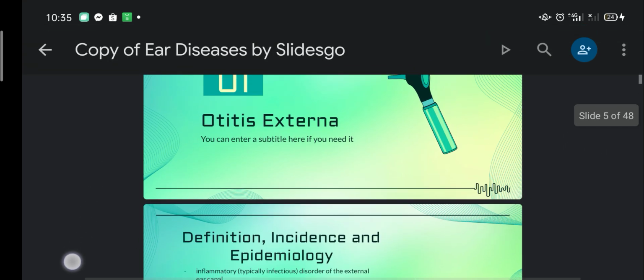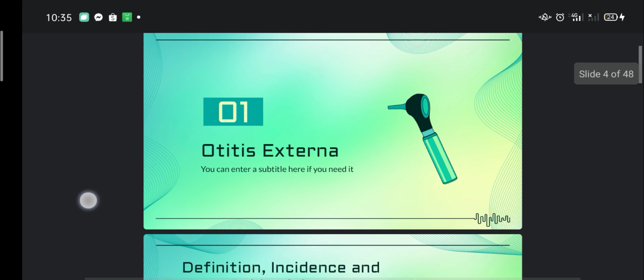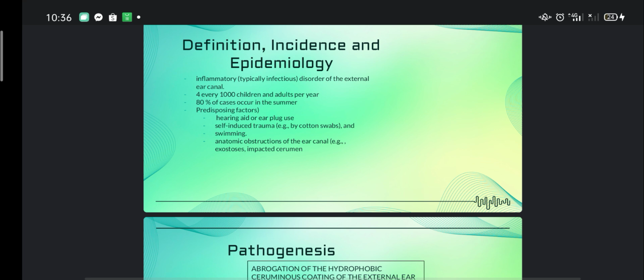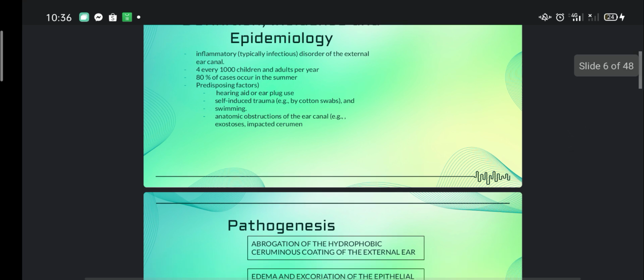So for the first part, we will be talking about otitis externa. It is inflammatory in nature, typically infectious, a disorder of the external ear canal. For every 1,000 children and adults per year, 80% of cases occur in the summer, and there are predisposing factors, which include hearing aid or earplug use, self-induced trauma which could be induced by cotton swabs, swimming, and anatomic obstructions of the ear canal, such as exostosis and impacted cerumen.